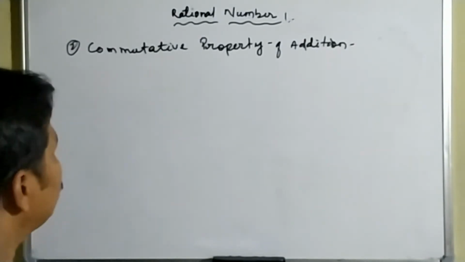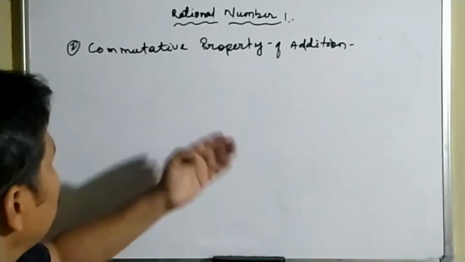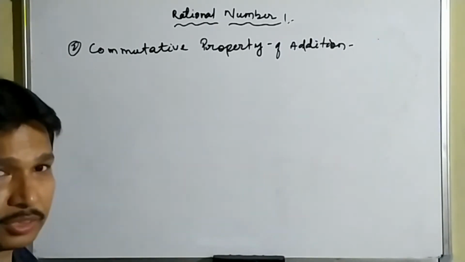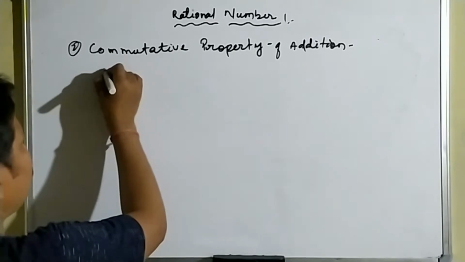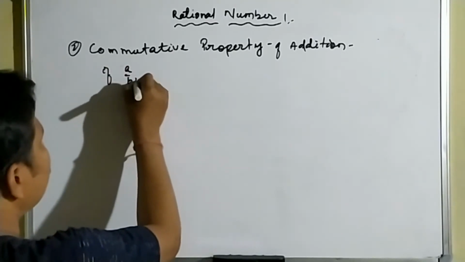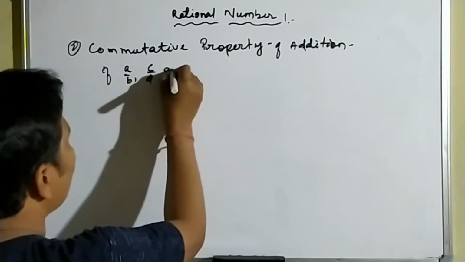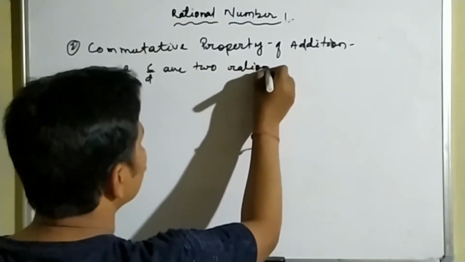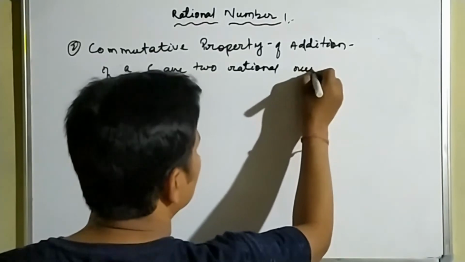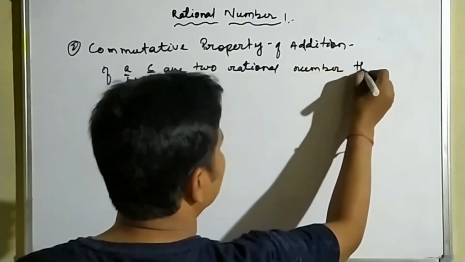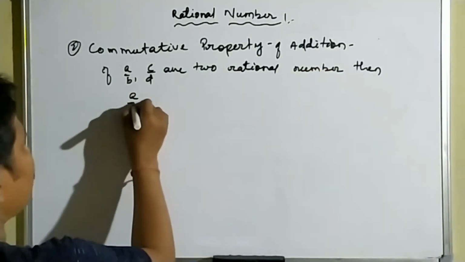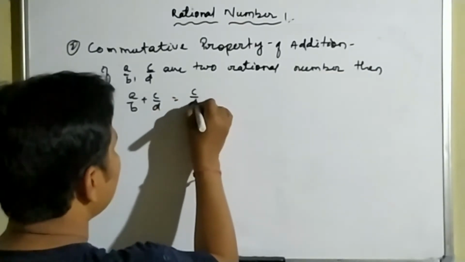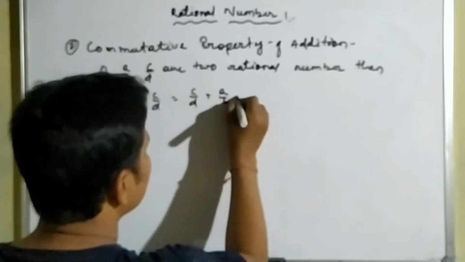After that we will verify the commutative property of multiplication. So what is the commutative property of addition saying? First of all, if a by b, c by d are two rational numbers, then a by b plus c by d is equal to c by d plus a by b.